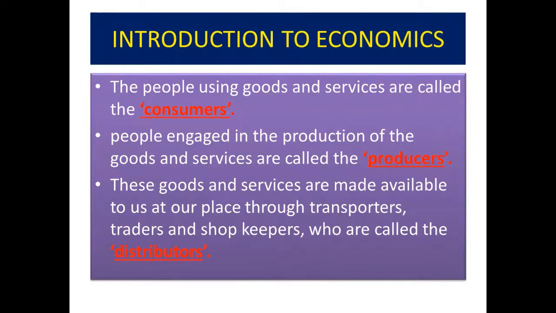The people using goods and services are called consumers. We are using goods and services, we are consumers. The people who are engaged in the production of these goods and services are called the producers. They produce the goods and services. And there are distributors. Who are distributors? The goods and services are made available to us at our place through transporters, traders and shopkeepers. These people are called distributors.